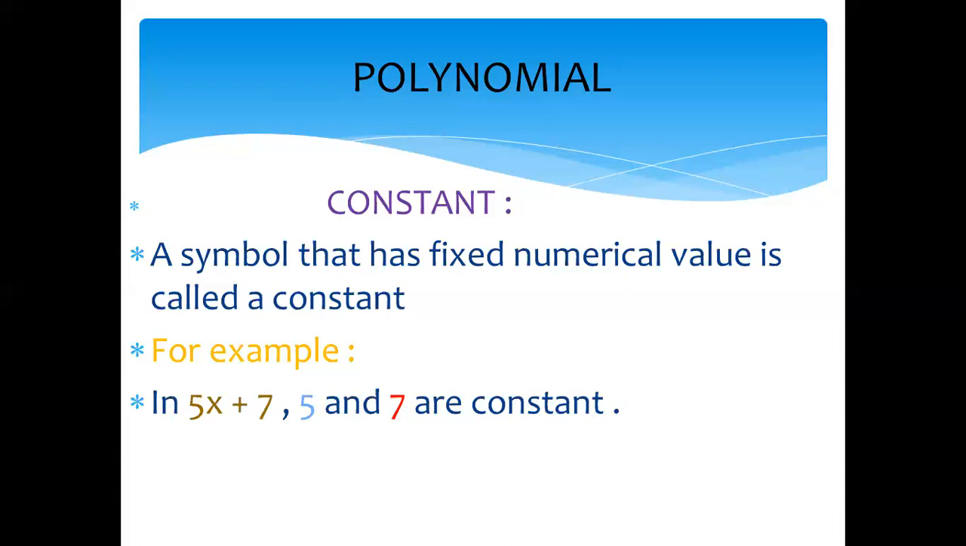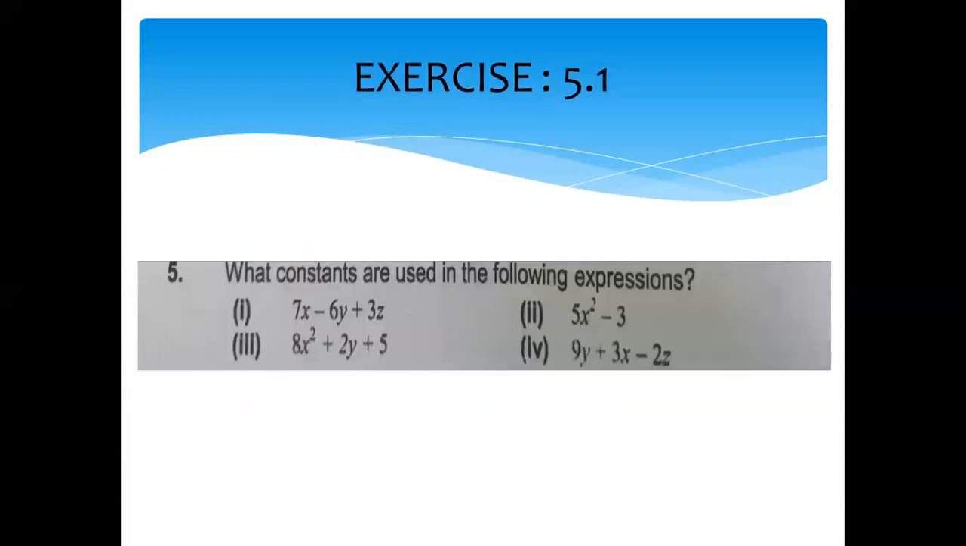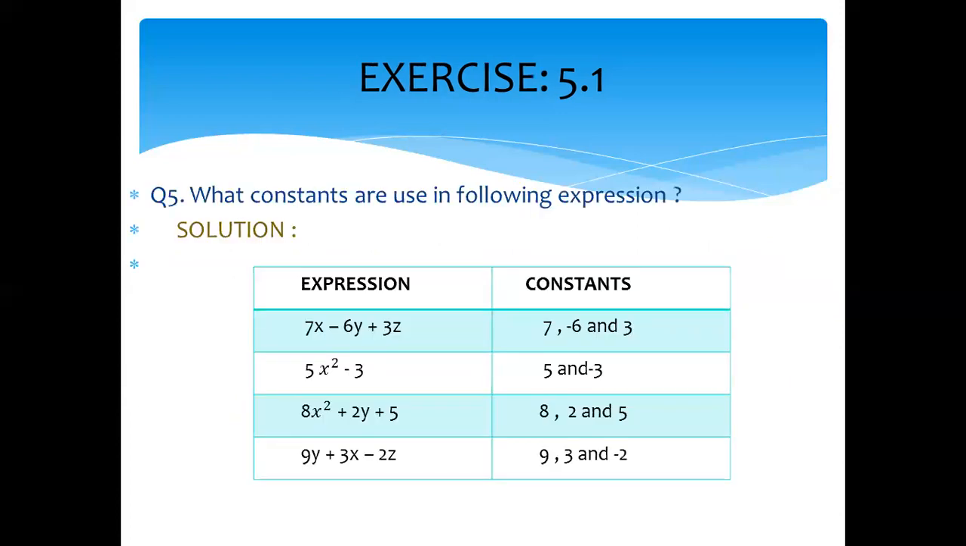Okay, come to question 5. What constants are used? 7x, 6y, 3z. Clearly you can see that in the first part, the constants are 7, minus 6 and 3. In the next, although 5 is a coefficient of x square, it is a constant. 5 and minus 3. 8x square plus 2y plus 5, in this, 8, 2 and 5 are constants. 9y, 3x minus 2z, in this, 9, 3 and minus 2 are constants.